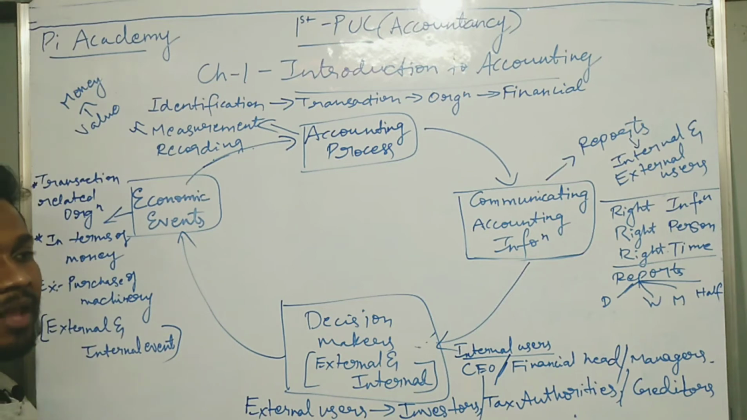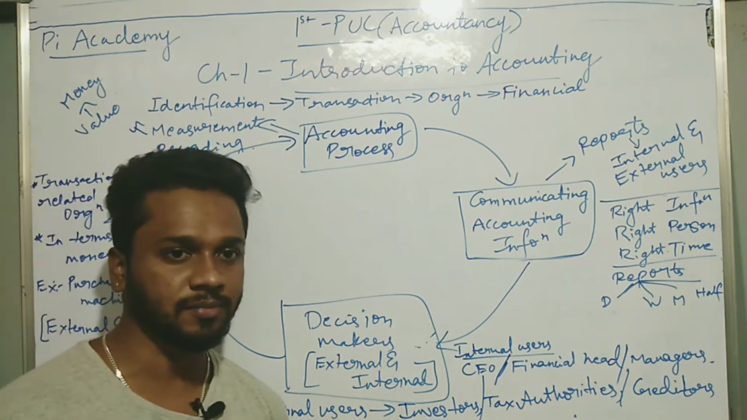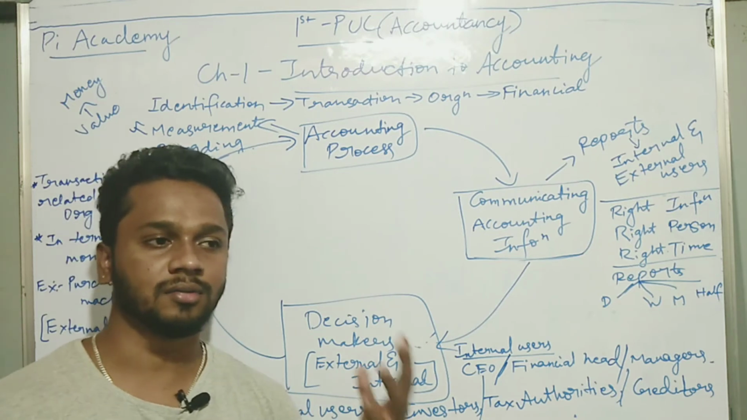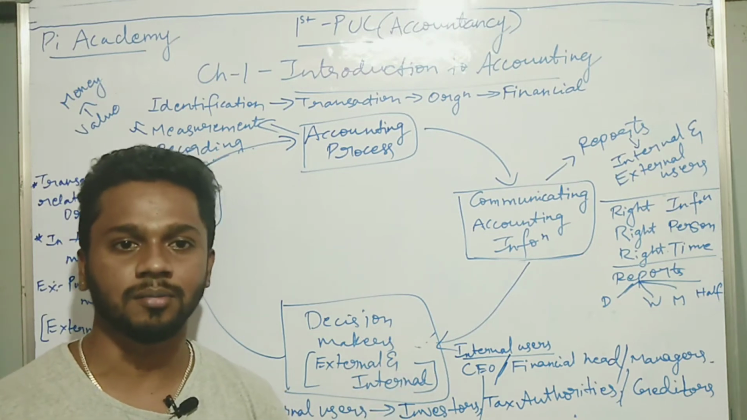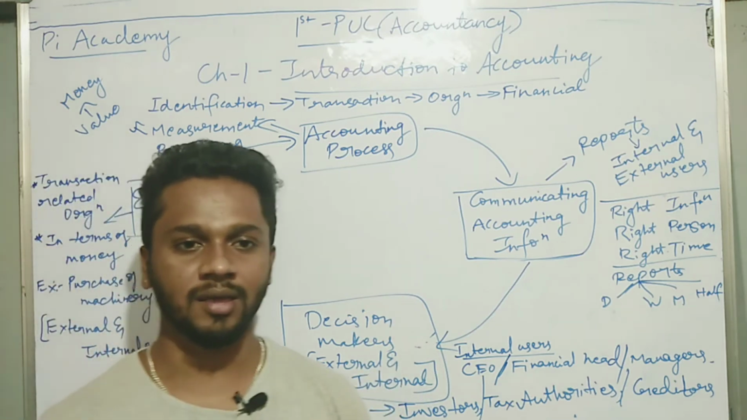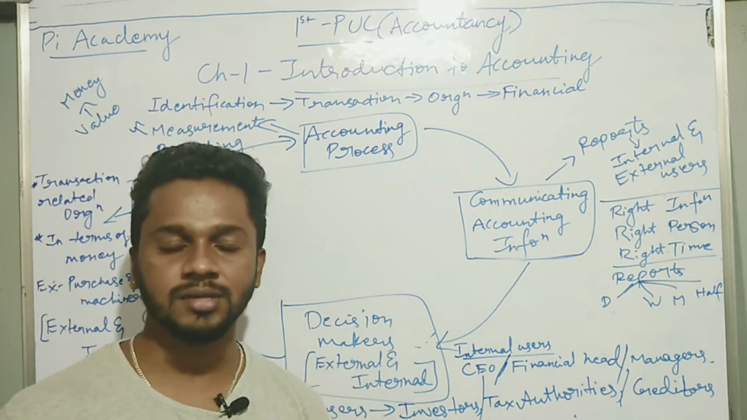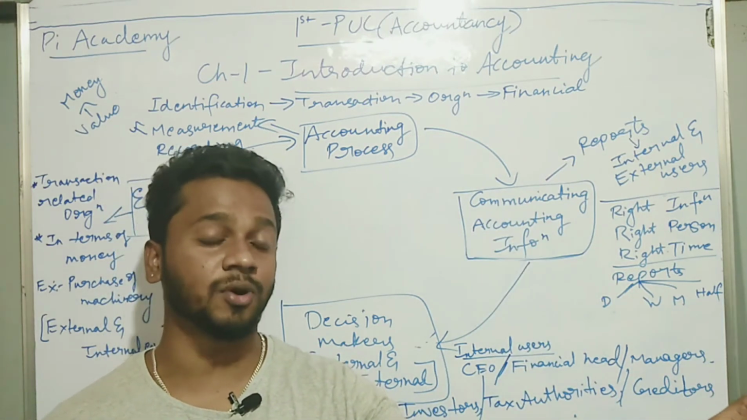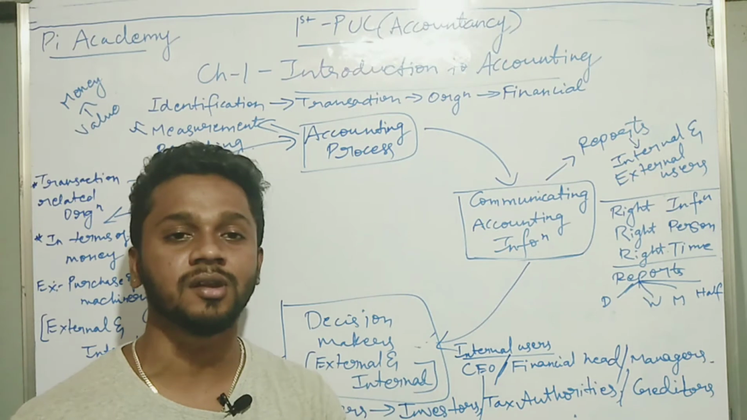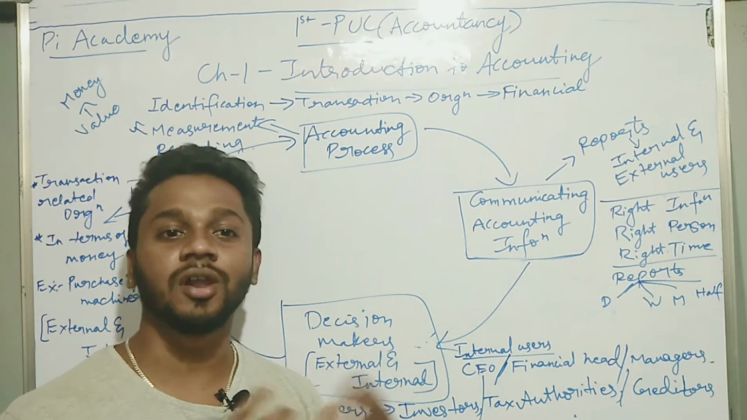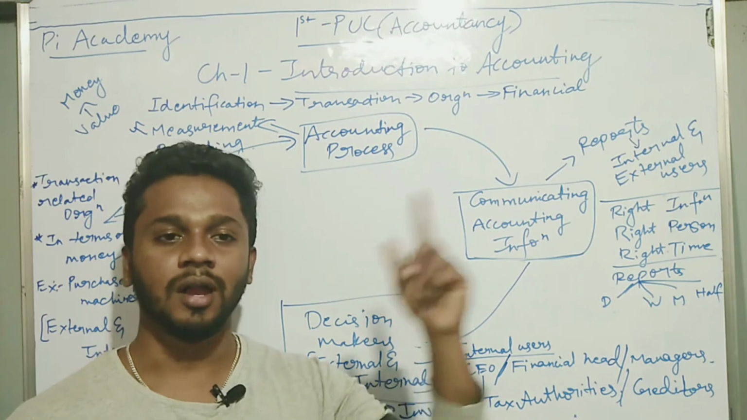For example, I'll purchase a machinery for my business. Okay, when I purchase a machinery for my business, there are a number of events under that. For example, when I book a machinery for my business, that machinery should be transported from the place of manufacturer to my place. Okay, and once it is delivered, the installation also should happen. So let me take an example.